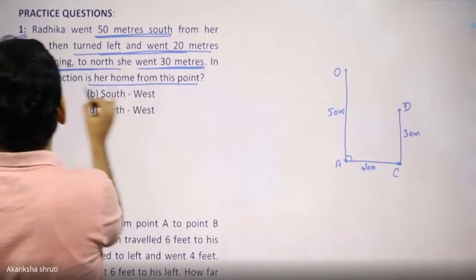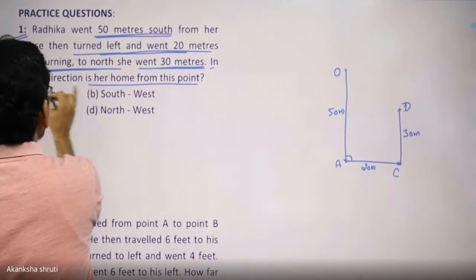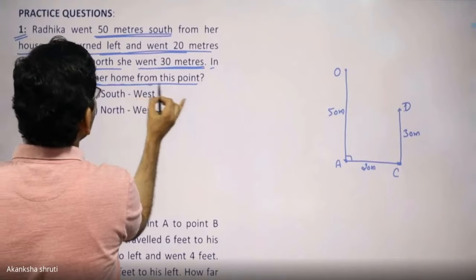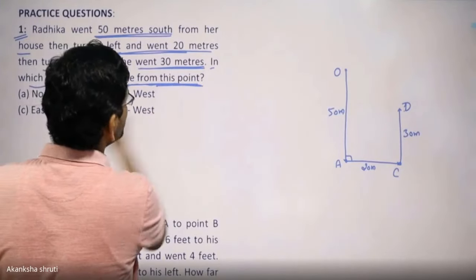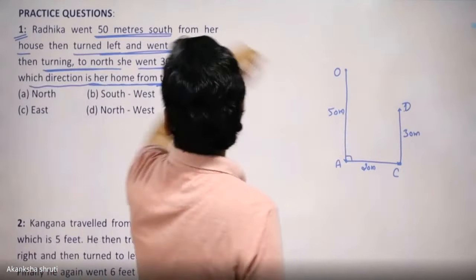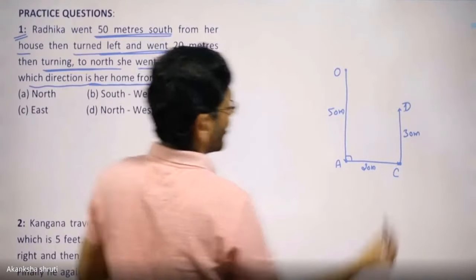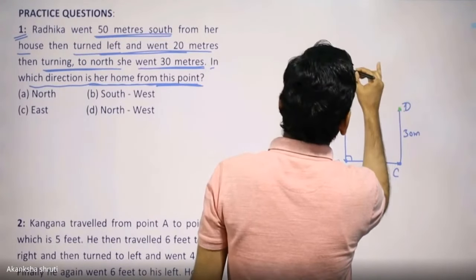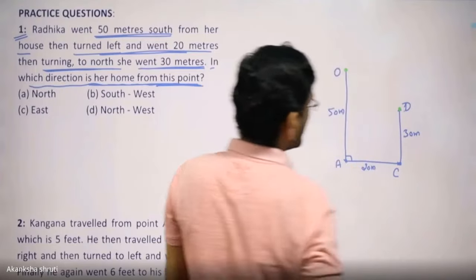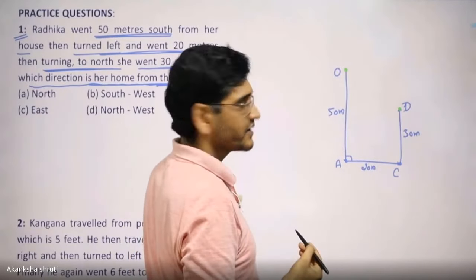Now the question is, in which direction is her home from this point? This point means the new point. So from point D, when Radhika is looking toward her home, in which direction will her home be?